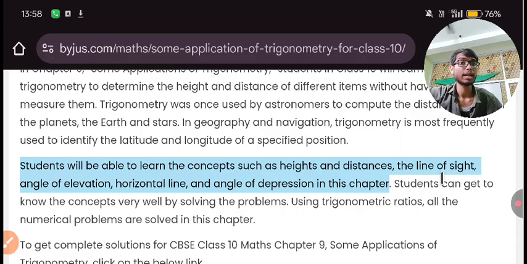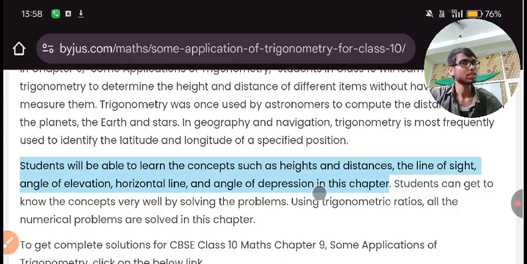You are familiar with height and distance, but I am assuming that some of you would not understand the meaning of line of sight, angle of elevation, angle of depression.